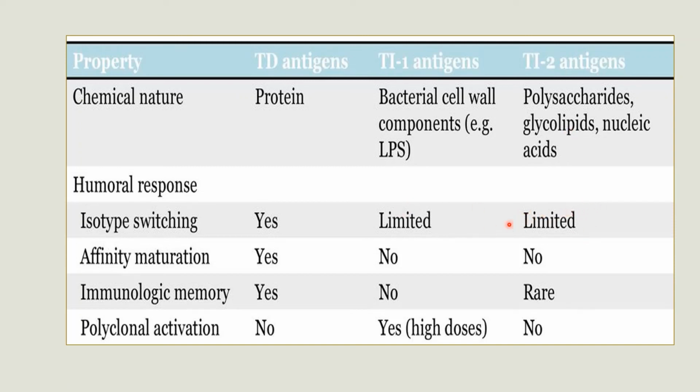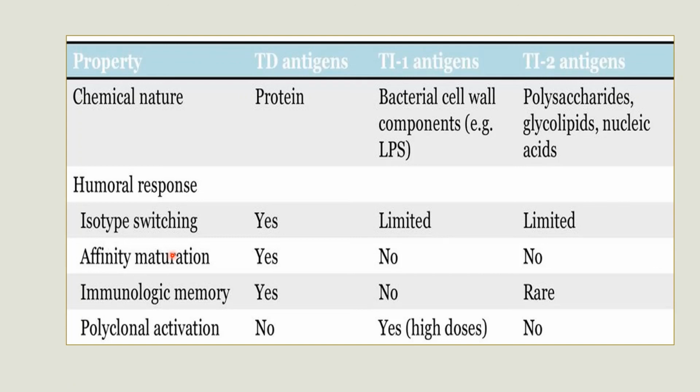Next, affinity maturation. Affinity maturation means improving the antibody affinity to an antigen, via somatic hypermutation and clonal selection. We know that on the variable region, hypervariable regions are present that will undergo some mutations.